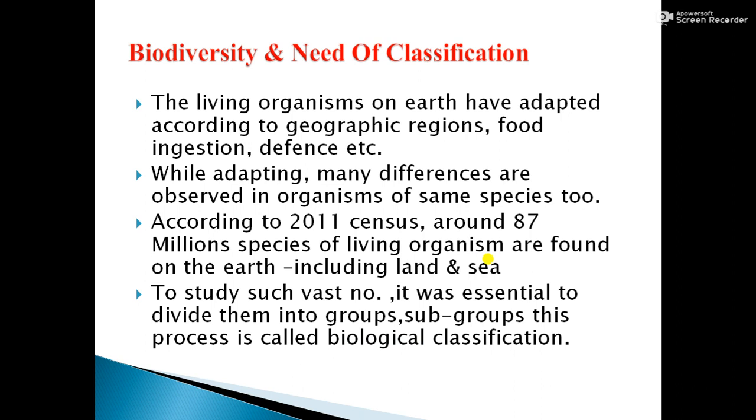Ingestion means taking food inside the body, and the defense, that is the protection of their body from the enemy. While adapting, many differences are observed in organisms of the same species too. According to the 2011 census, around 87,000 million species of living organisms are found on the earth, including land and sea. To study such a vast number, it was essential to divide them into groups and subgroups. This process is called biological classification.